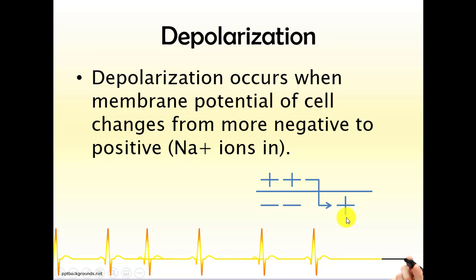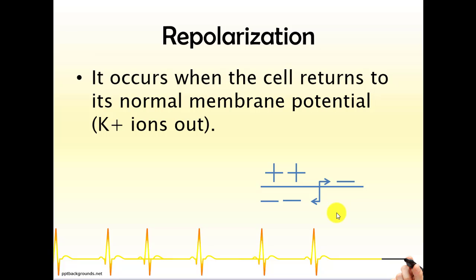This is the process where depolarization is happening. And due to this process, the heart cells contract, and essentially the heart as a whole contracts due to this phase of the action potential.